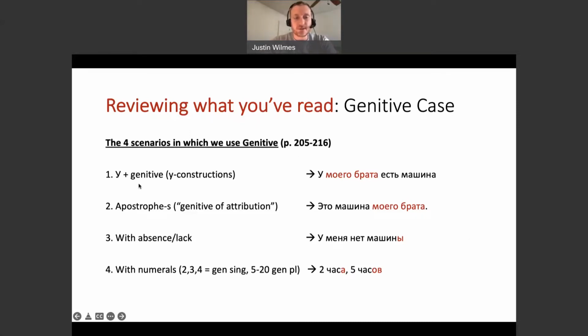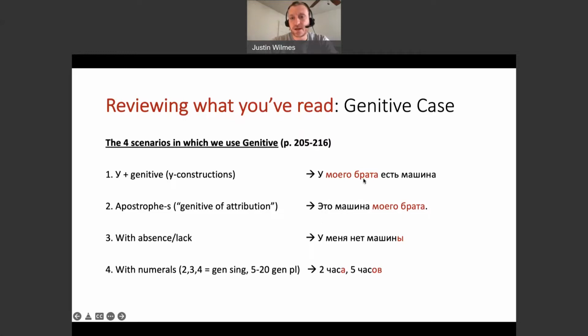The first one is u constructions. Whenever we use this preposition u, we say u plus the genitive case, so whatever comes right after the u is in the genitive. For example, у моего брата есть машина.